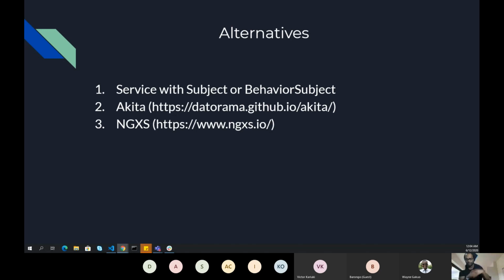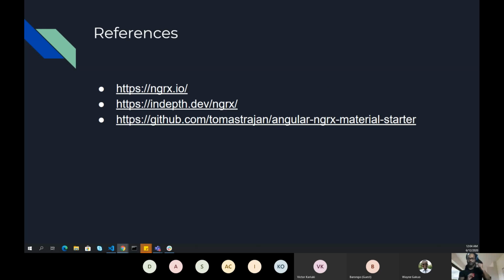Another alternative is something known as NGXS, which is also a popular library for handling all the state management. Of course, it is for Angular. You can go ahead and try that out as well. If you think NGXS is a perfect fit for you, you can go ahead and use it.